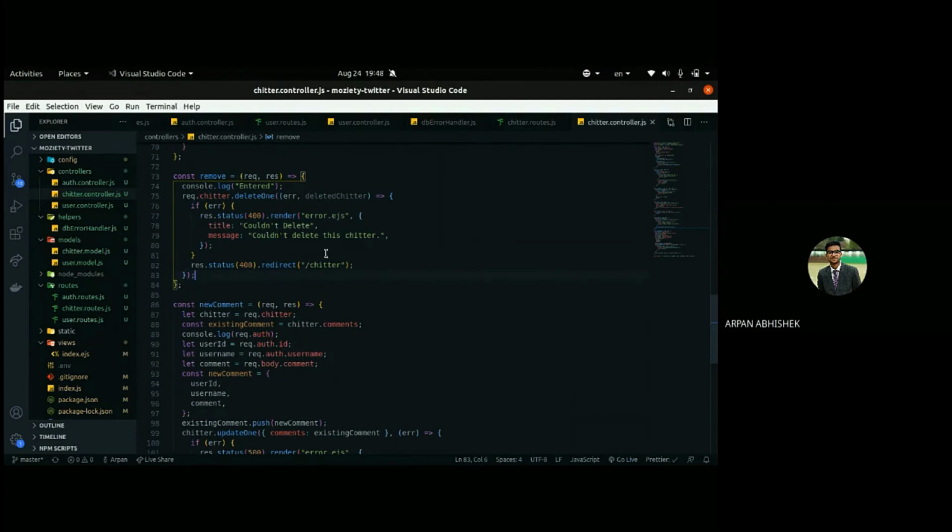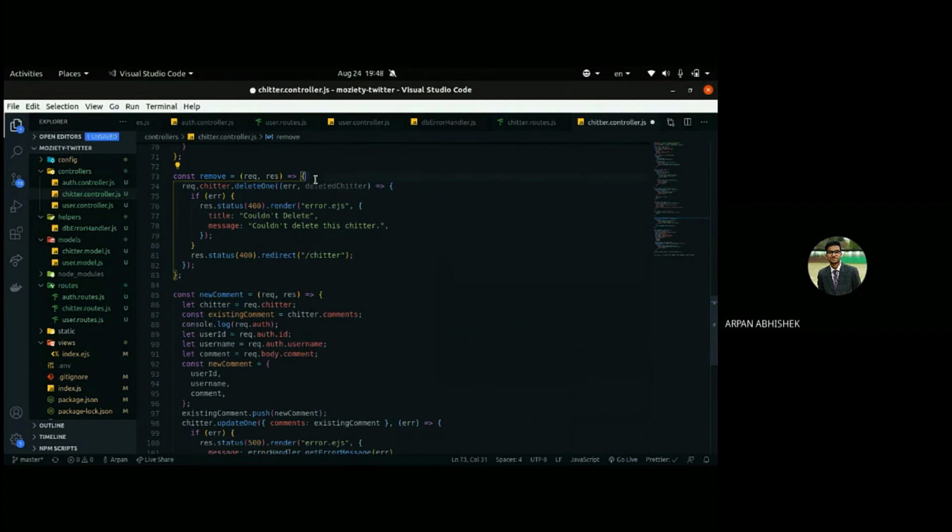Remove is also very similar. We'll call request.chitter, and on that we'll call the delete one method. This was also the chitter model only, so we can access various methods like delete one on that.